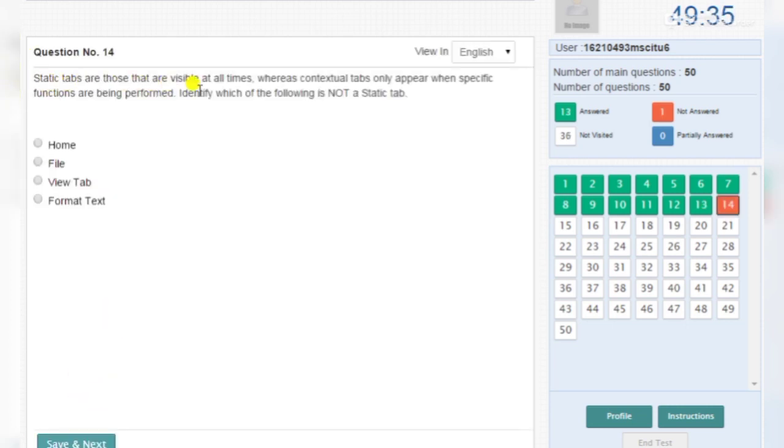Static tabs are those that are visible at all times, whereas contextual tabs only appear when specific functions are being performed. Identify which of the following is not a static tab. Format tab is not a static tab.